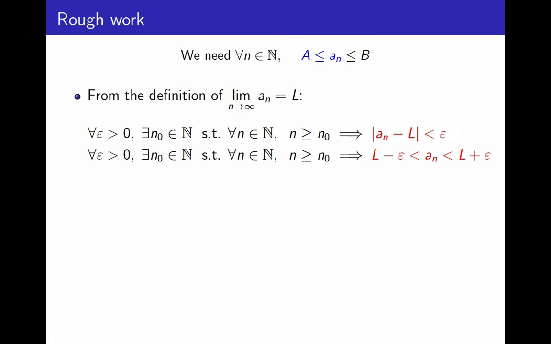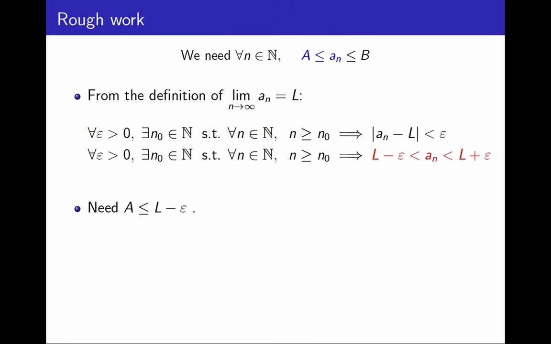And now look at the part in blue at the top, that is what I want, and look at the part in red here, which is what I seem to be able to get. This suggests that I'm going to choose big A to be L minus epsilon or anything smaller. Because if A is less than or equal to L minus epsilon, which in turn is less than an, then A will be less than or equal to an, and that's what I need.